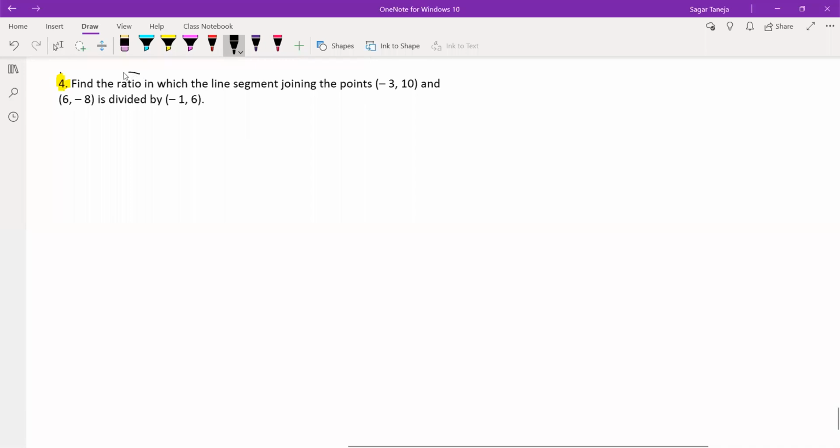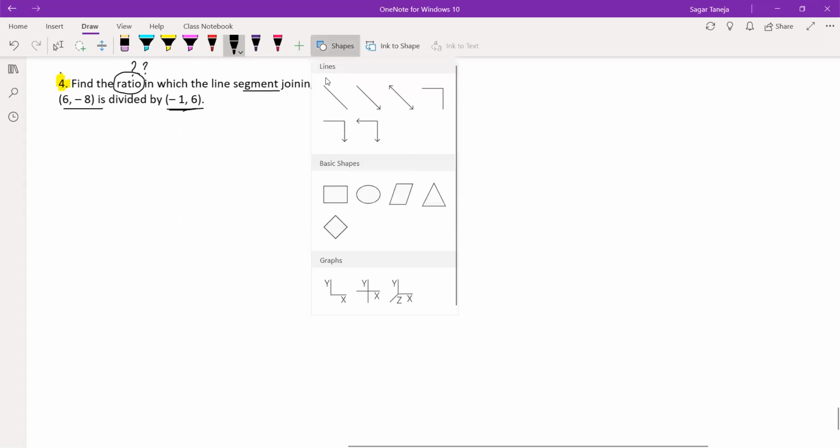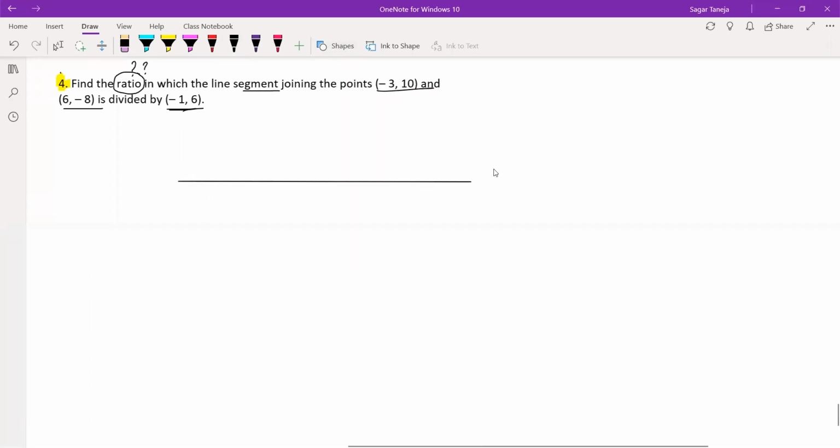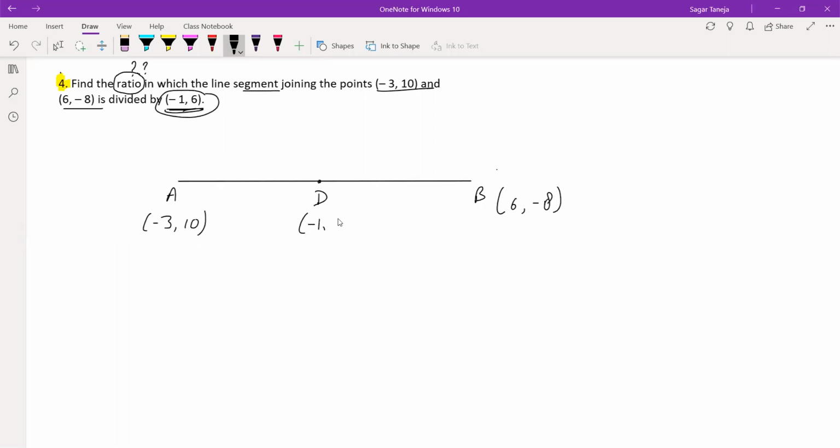Find the ratio. Now we have to calculate the ratio. Find the ratio in which the line segment joining the points is divided by this point. All the points are given. The line segment minus 3 comma 10 and 6 comma minus 8 is divided by a point, let it be point D, which is given as minus 1 comma 6.